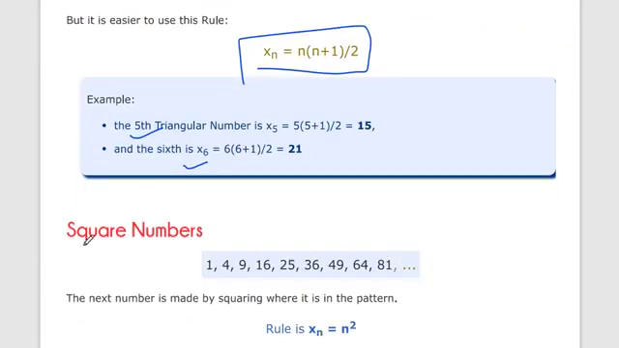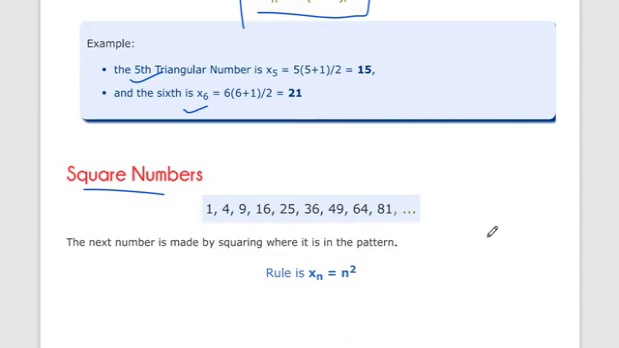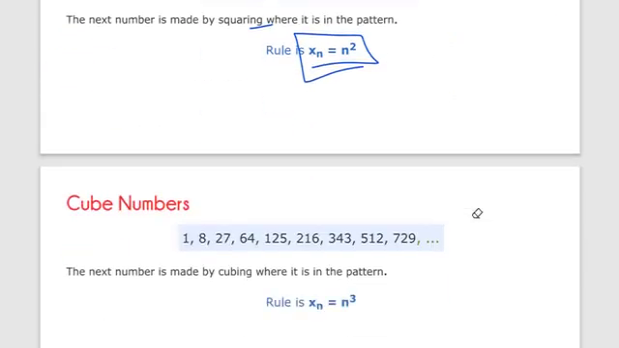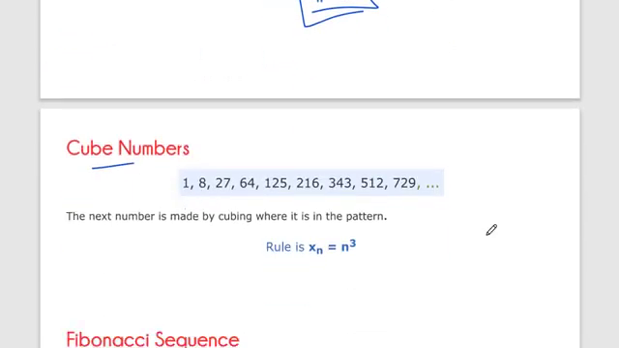Next is the square number. It is a square, like the word says. The next number is made by squaring its position in the pattern: 1 squared, 2 squared, 3 squared, 4 squared. So this is a sequence called square number, and it's denoted by xn is equal to n squared. Also cube number, xn is equal to n cubed.